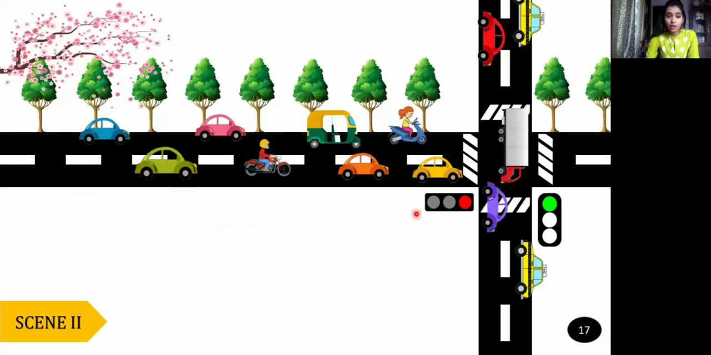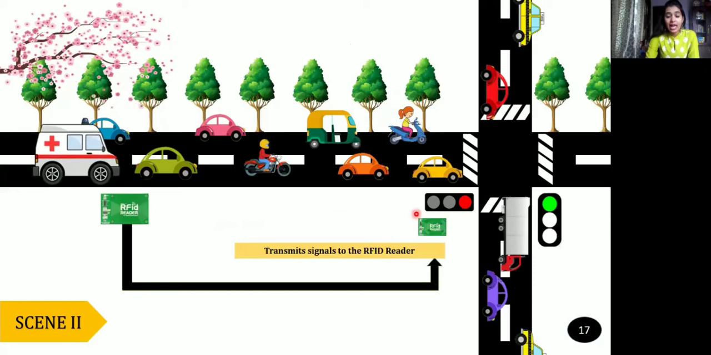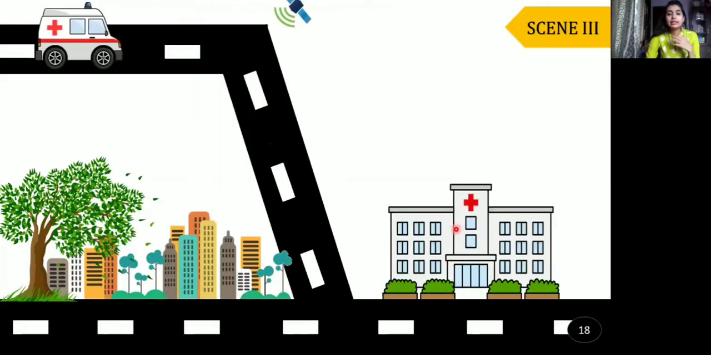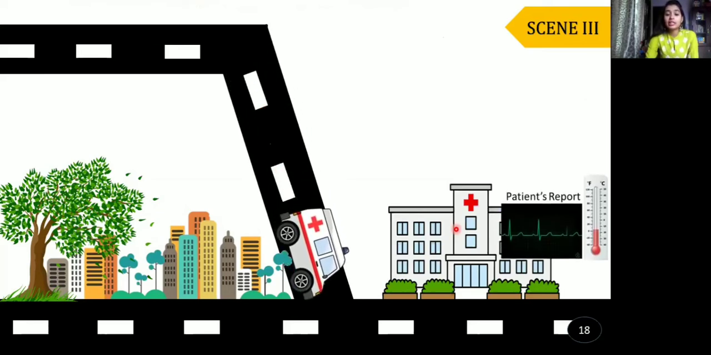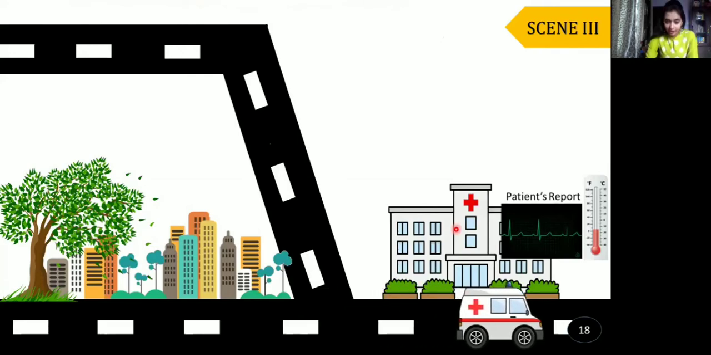Further, scene 2 describes the RFID technology. Once the ambulance arrives, it transmits signals, and this signal is recognized by the RFID reader, which is present in the traffic signal. Once it reads the signal, it turns the signal to green and the other signals to red. After this, the ambulance peacefully moves without getting caught in the traffic. The last scene is where the patient's report is sent to the hospital even before the patient himself arrives at the hospital, so that the hospital members can do all the required arrangements.